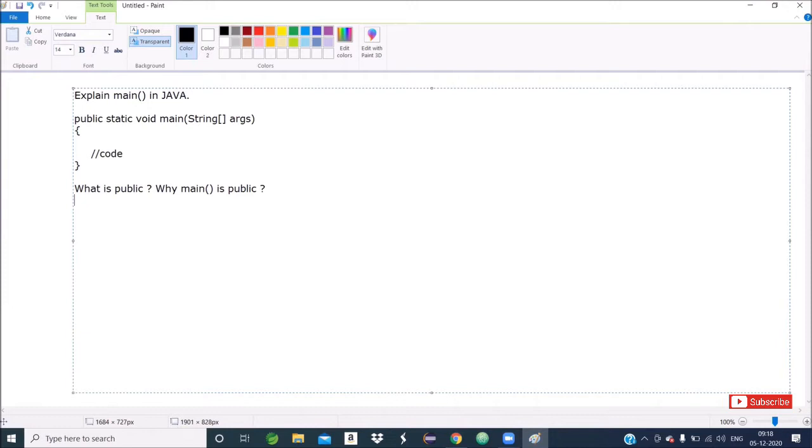In our office premises, our staffs using a dustbin, so we are saying that is our private. So public is in general term. In general, we can say public means anybody can access.